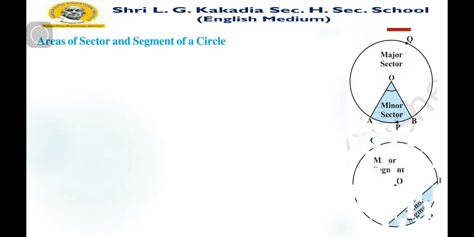As well as about segment, the area of a circle enclosed by a chord and an arc is known as a segment. This one is a small segment, that is minor segment, and this is major segment. So we are going to find area related to this segment and sector.